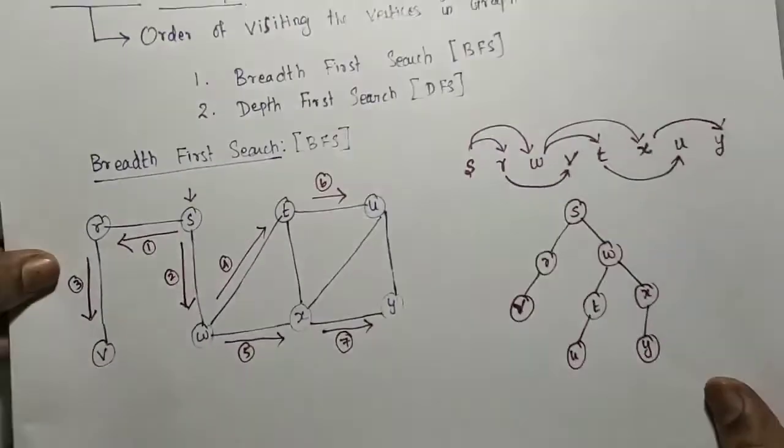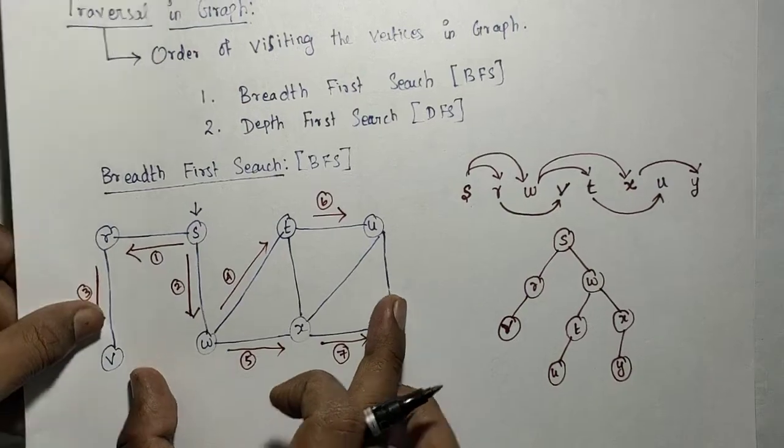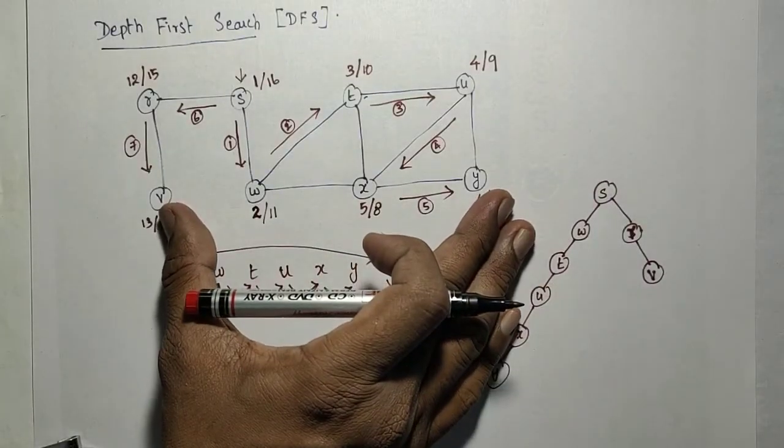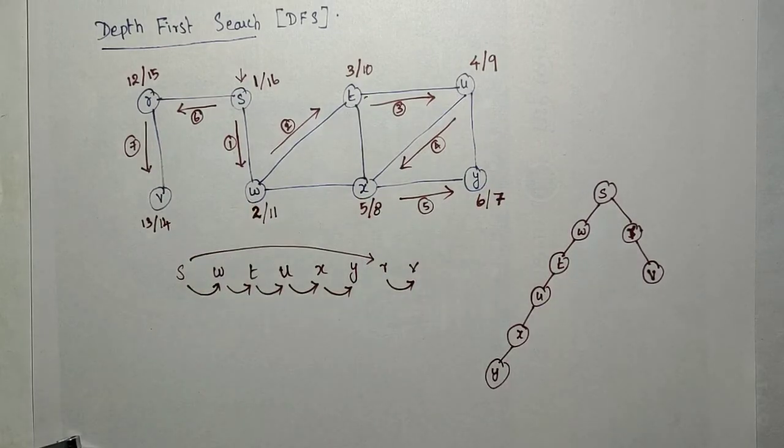So we discussed briefly how to do the breadth first search, and then the depth first search in a particular graph. Now we will discuss the algorithm for breadth first and depth first search.